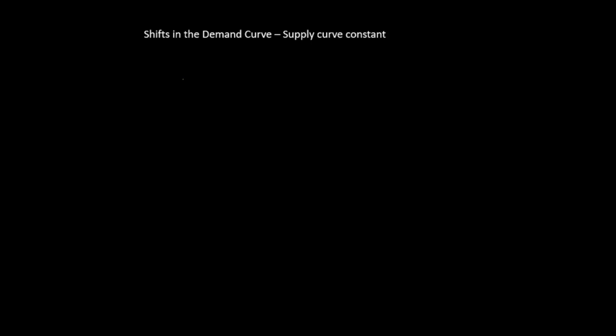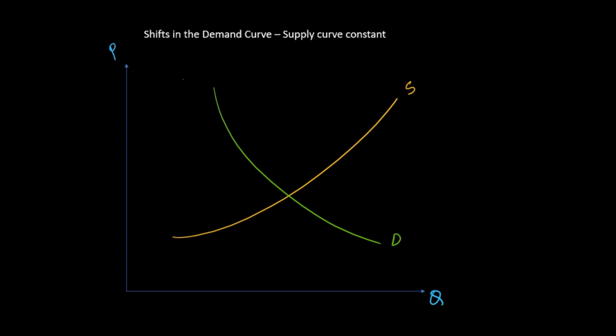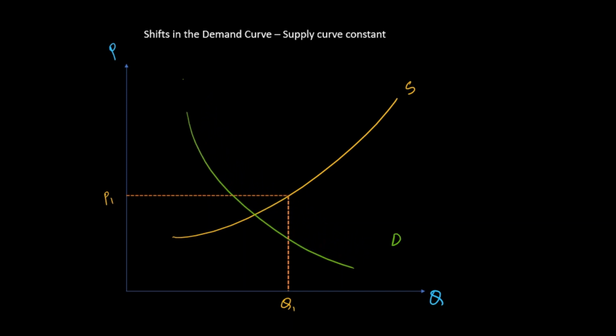So coming back to the graph again, this is my supply curve, the demand curve, and this is my initial equilibrium state. So this is my initial equilibrium quantity and equilibrium price. Now the demand for ice cream has reduced, so I shift the demand curve towards the left.